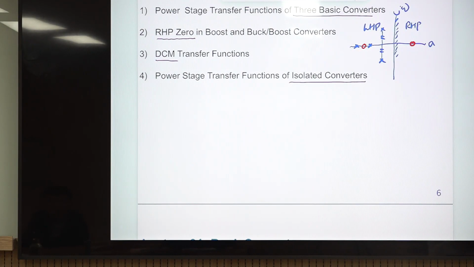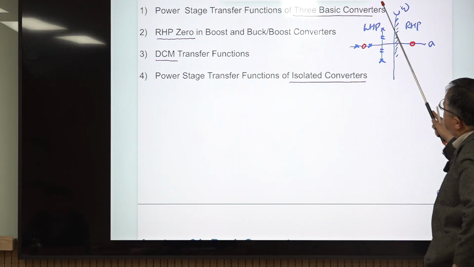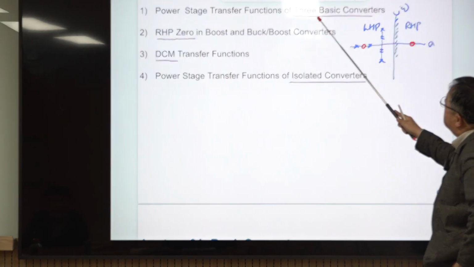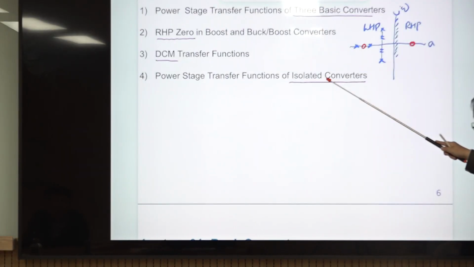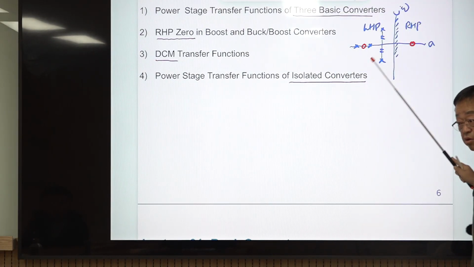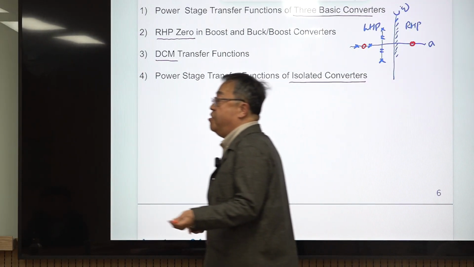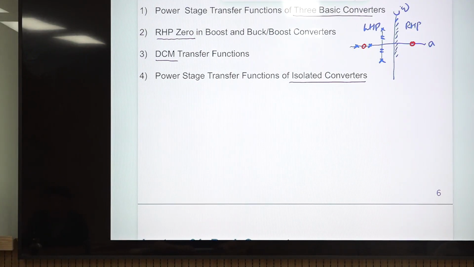So you don't have to worry about this, but you should understand what you are learning. With CCM and non-isolated converters, the knowledge can be transferred very easily to this one. That means you will learn the dynamics of all PWM converters basically.